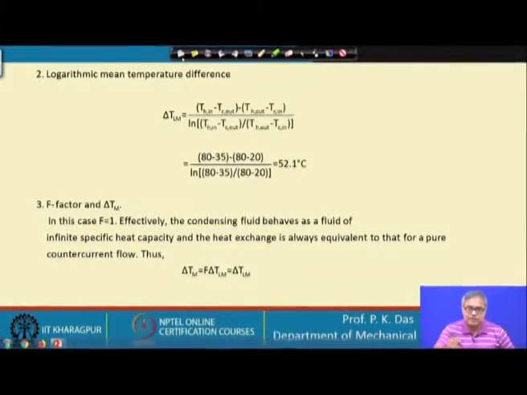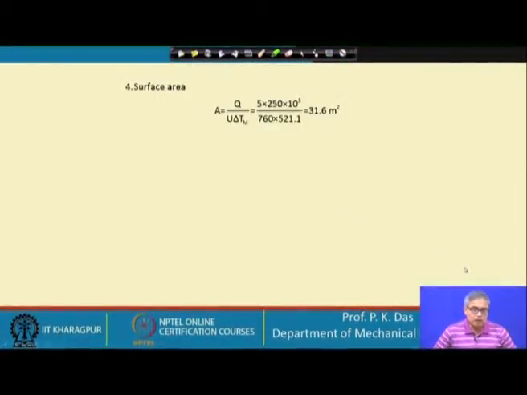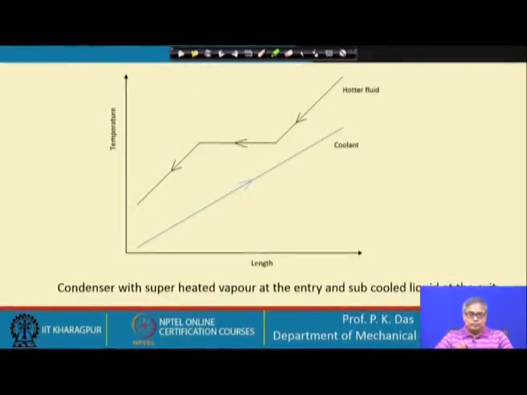Now, let us go to the next page. So, surface area we can calculate from here. So, this is the end of the problem. A very simple problem, but it gives us an idea how to do the basic calculation of a phase change heat exchanger. Now, you see I have coined some sort of a word or terminology, a purely phase change heat exchanger. Now, most of the practical heat exchangers where phase change of a fluid stream takes place are not like this.